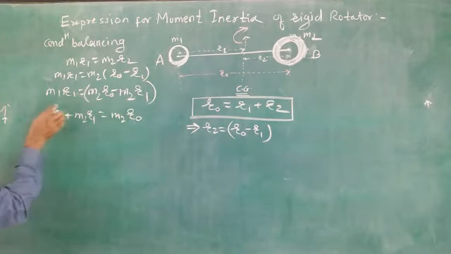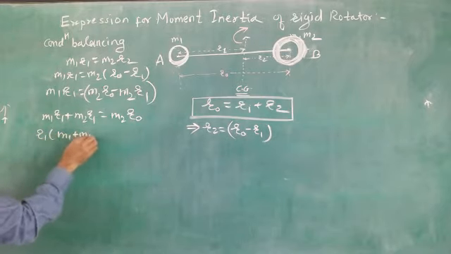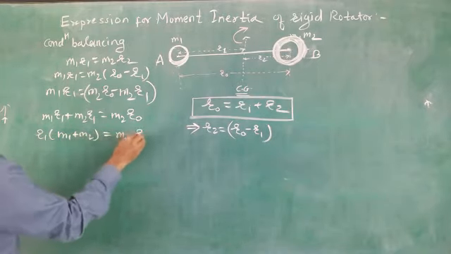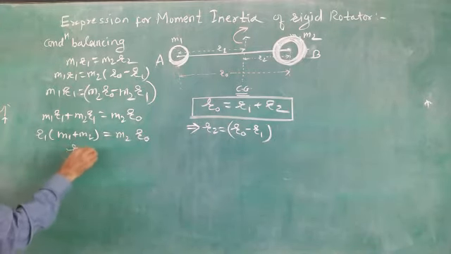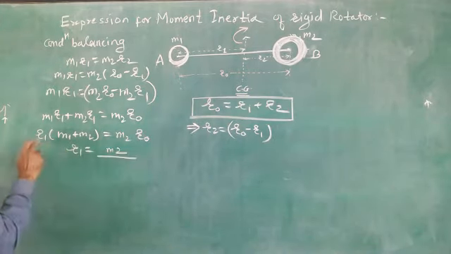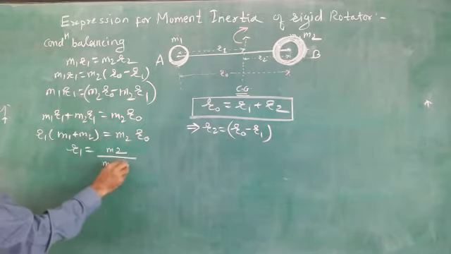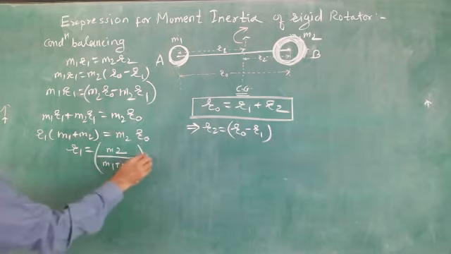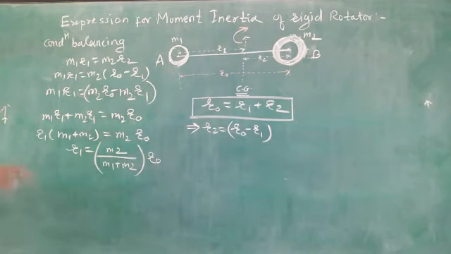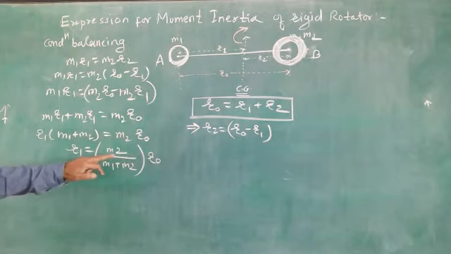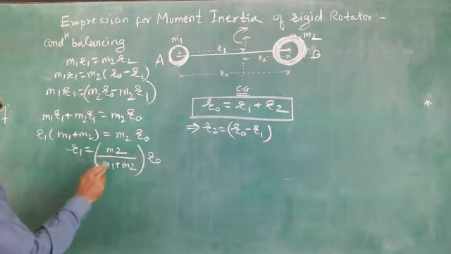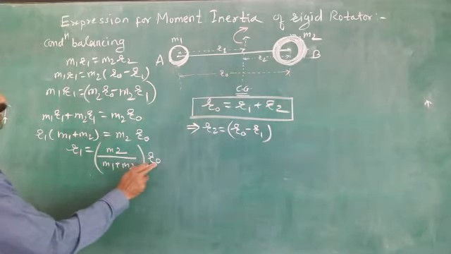Then (m1 plus m2) R1 equals m2 R0. So R1 equals m2 upon (m1 plus m2) into R0. From the condition of balancing we are able to calculate R1 in terms of the masses of the system.